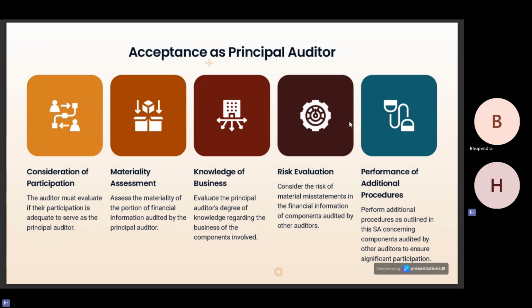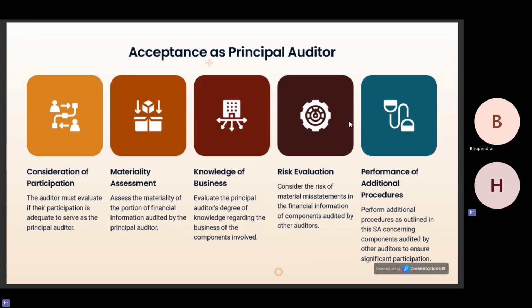Consideration of participation: the auditor must evaluate if his participation is adequate to serve as the principal auditor and is also sufficient, like whether he requires another auditor to audit the principal entity if the entity is big enough. Secondly, materiality assessment: assessing the materiality of the portion of the financial information which the principal auditor is auditing himself, as set out in SA 320. Knowledge of the business.